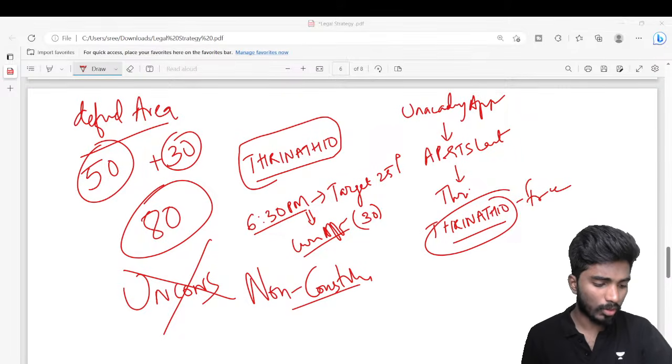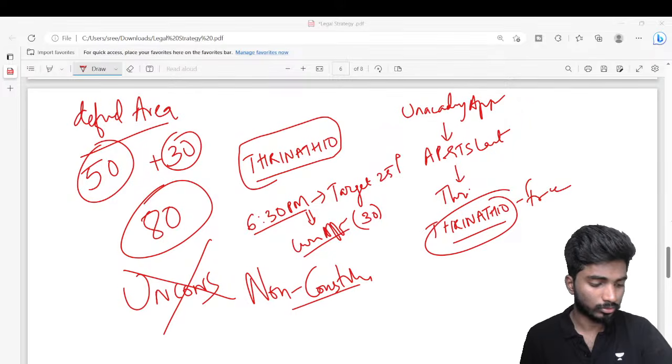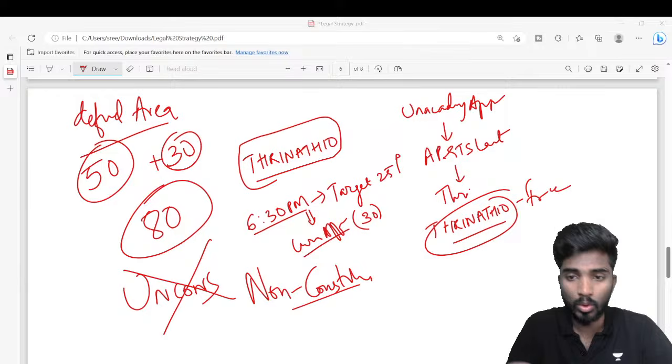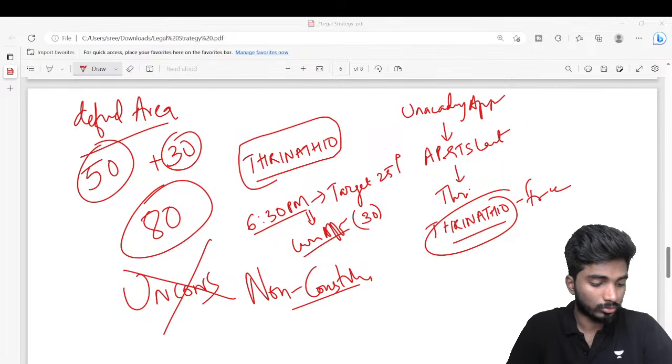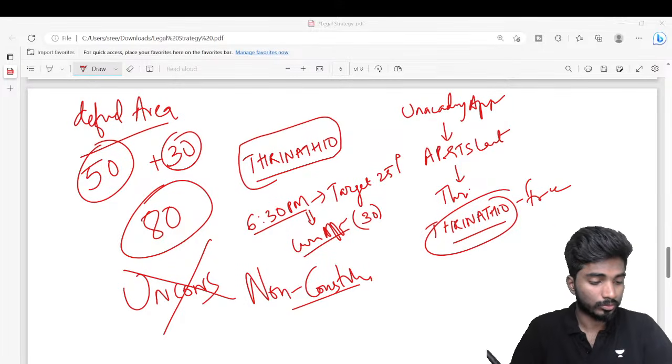How many questions will come from important topics in legal? 50 questions in TS Lawcet, 50 in AP Lawcet, 60 questions will come from the topics. Some questions can be out of the box also, so I would keep a buffer of 45 to 50. Almost every question will come from a topic we discussed, at least 45 questions will come from there.